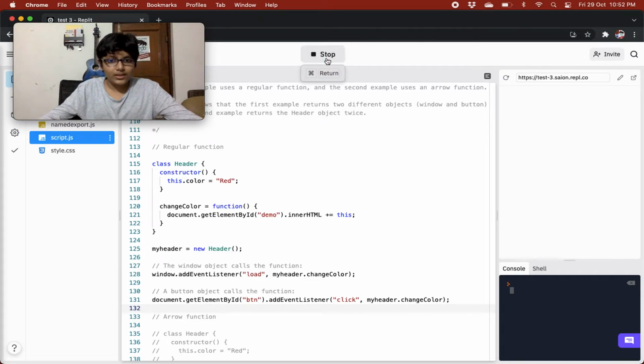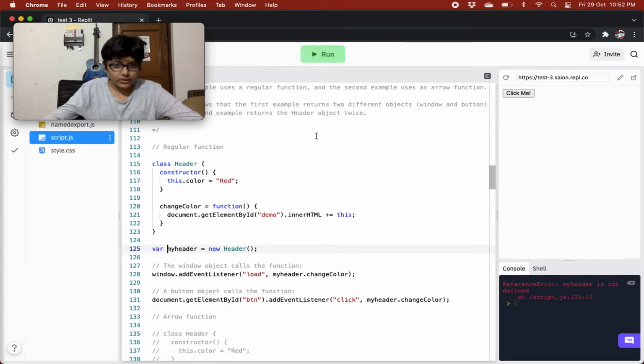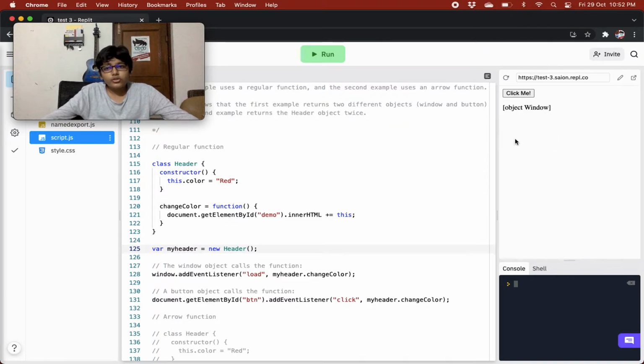So when I run this, it is saying my header. Oh, I always forget to give the var keyword. Okay, so over here the window was loaded and we saw object Window, because the window object was loaded and it invoked this my header change color method. That's why this referred to that object. But when we click, we get object HTMLButtonElement.